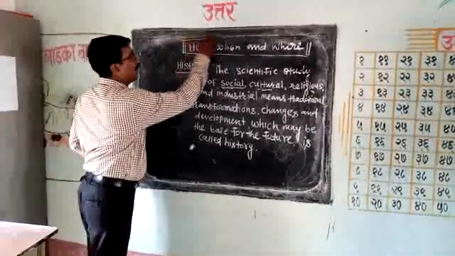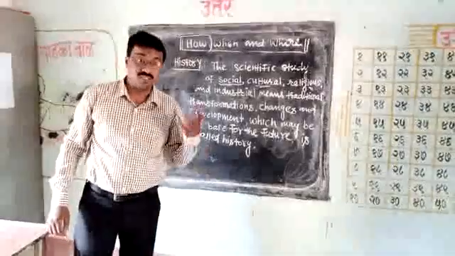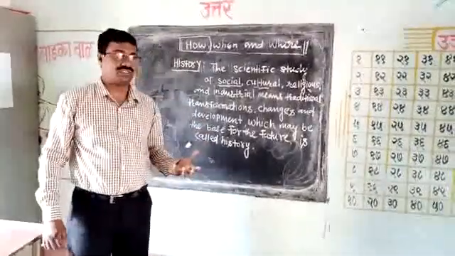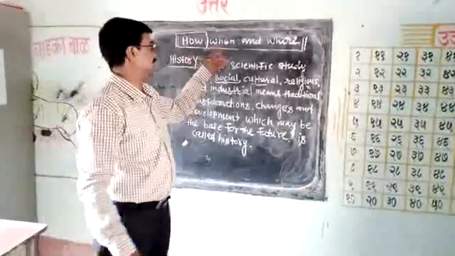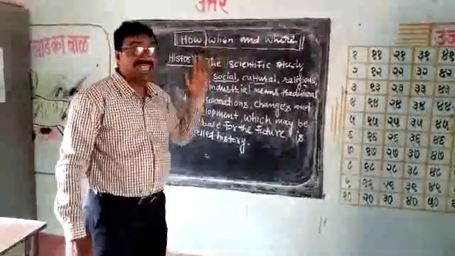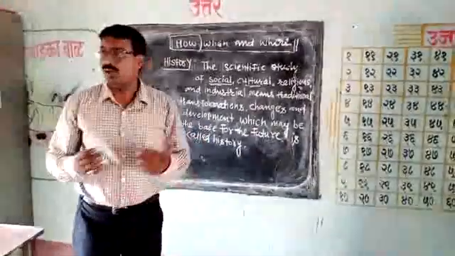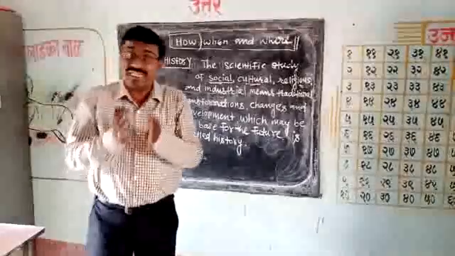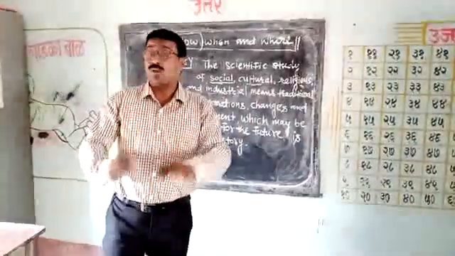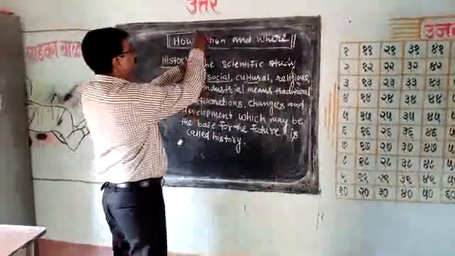How means what? This word indicates the manner of changes, the way of changes or transformations. When, this interrogative pronoun, indicates the particular time of the agricultural, political, religious and social changes as well as the transformation in different parts of the world and what is the effect on the society. We will get all this information by this.